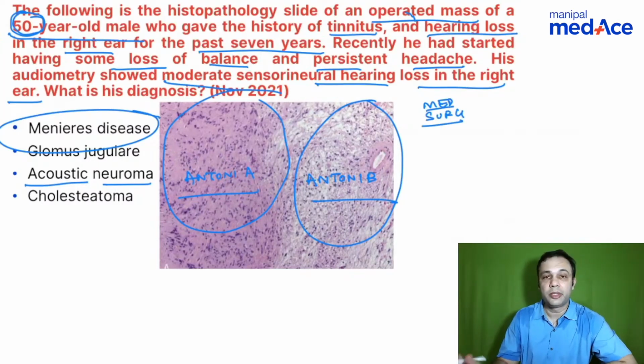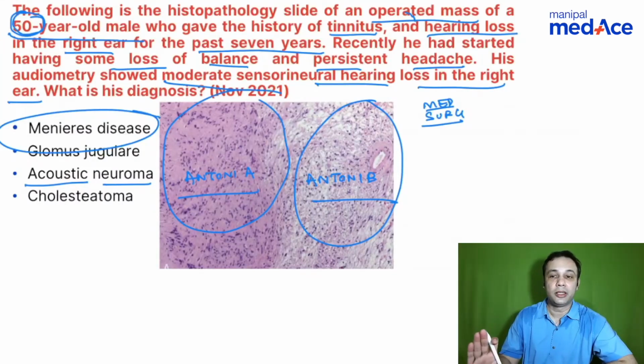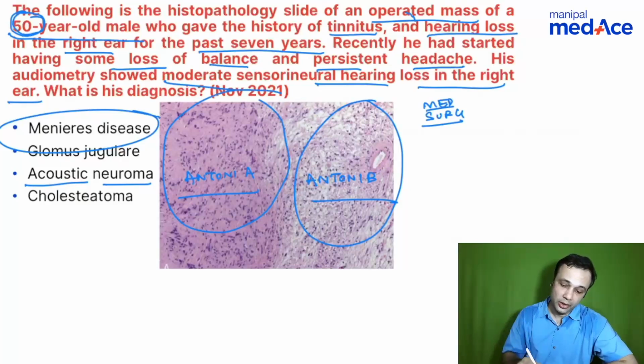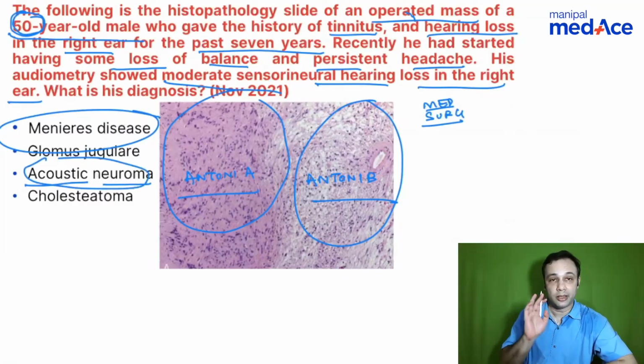Medical treatment more often is given for maintenance as well as for acute phases. Surgical treatment can be done if there is hearing loss. Here, resection of the tumor has been done, so vestibular schwannoma is the diagnosis.